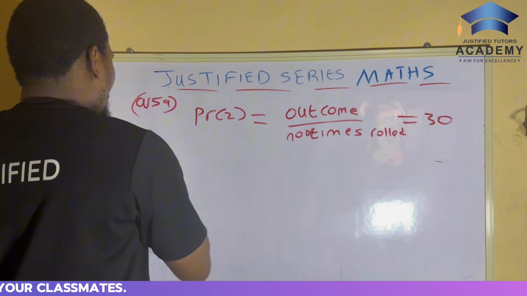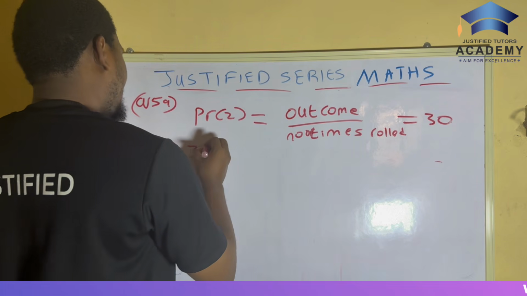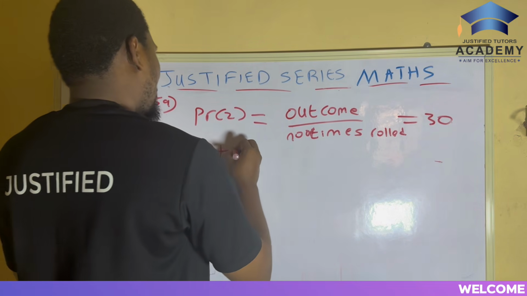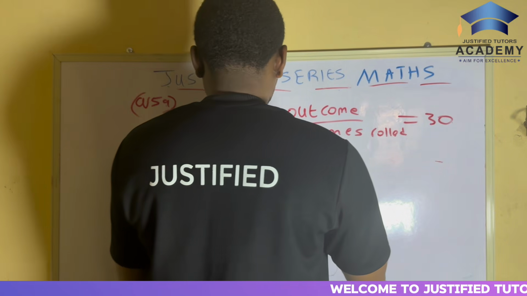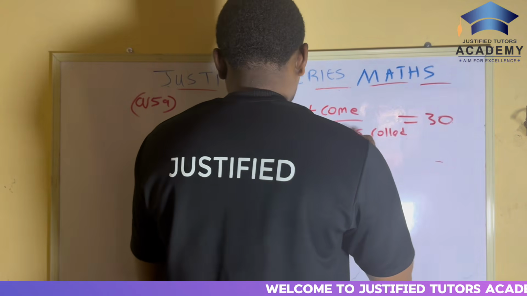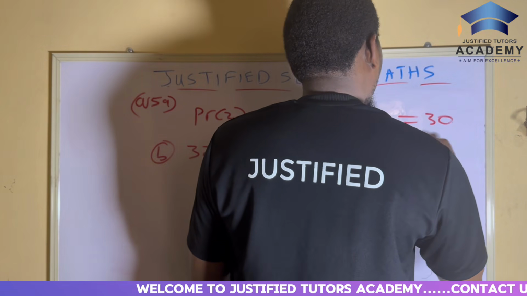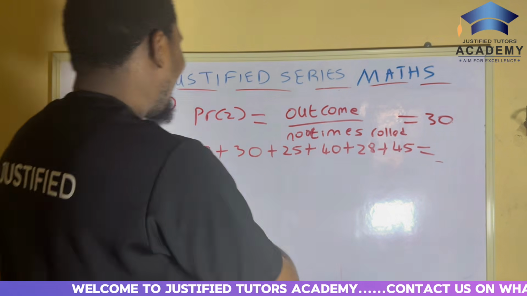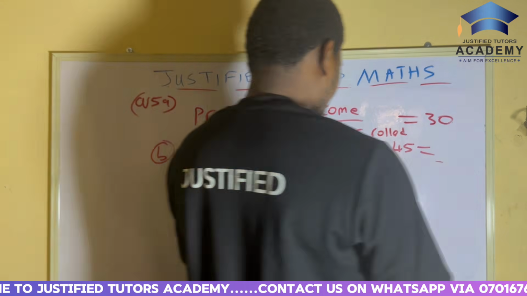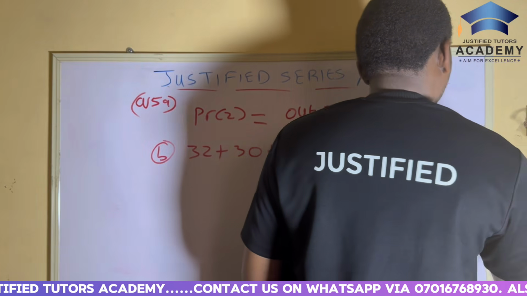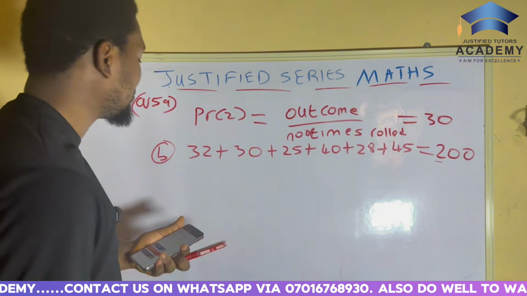Now B: we have 32, 30, 25, 40, 28, 45. When you add everything together, it gives the number of times the die was rolled, which is 200, because initially we got 170, and 170 plus 30 gives us 200. Simple as that.